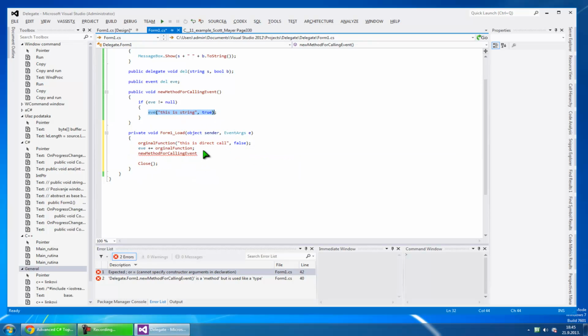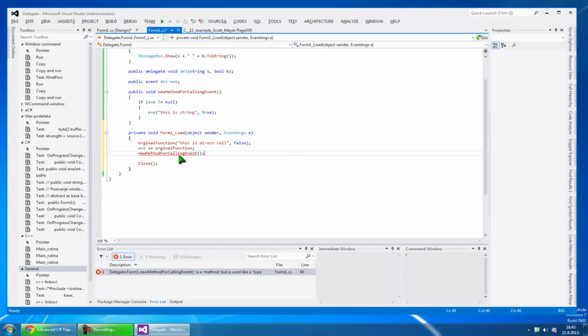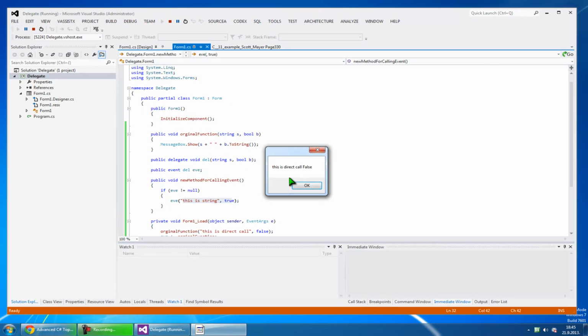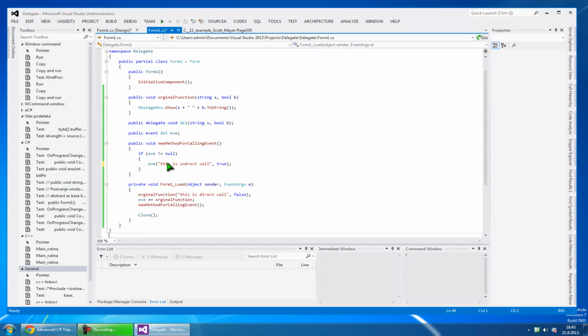I'll put this one. So the new method will put inside of this. So let me show you what we'll get. This is a direct call, this is a string true. This is an indirect call, so this is an indirect call. Okay, this is an indirect call.